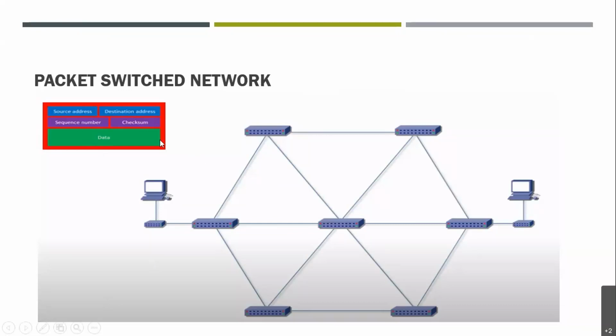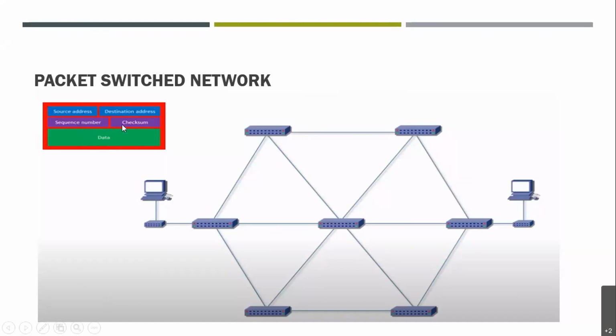It will be sent in small data packets, right? It will be broken into this kind of packet, which will have a sequence number. Like if this is the first part of the data, it will have the first sequence number, right? I hope it is clear what the sequence number signifies, right? It tells what the sequence of this particular packet is.